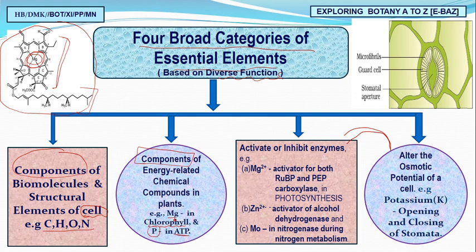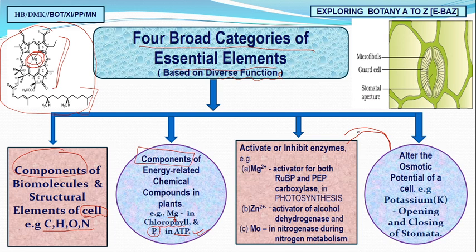ADP will be there, there will be phosphorylation, and finally ATP is formed. So the important energy related chemical compounds also have these essential elements as components. So two components for cellular structure and biomolecules; second, energy rich compounds: in chlorophyll, magnesium; in ATP, phosphorus.